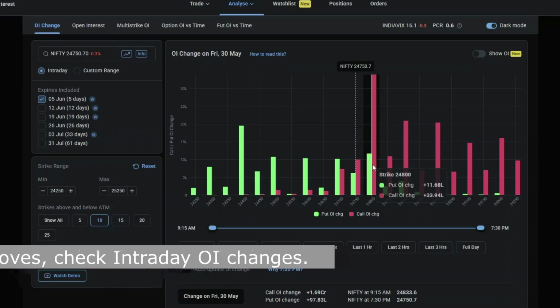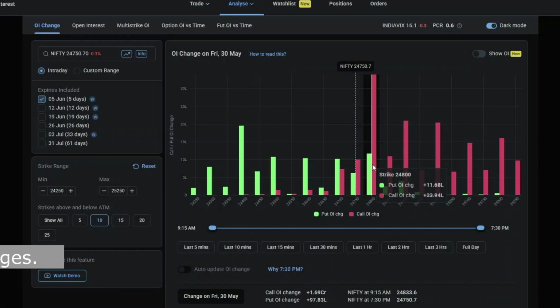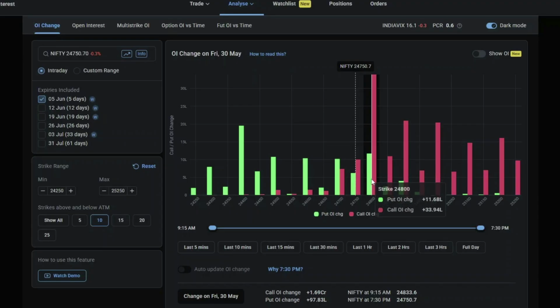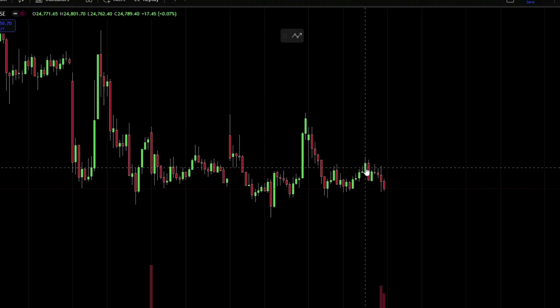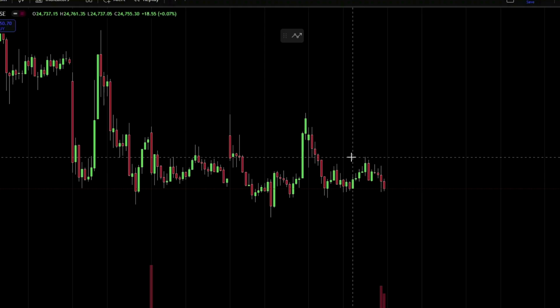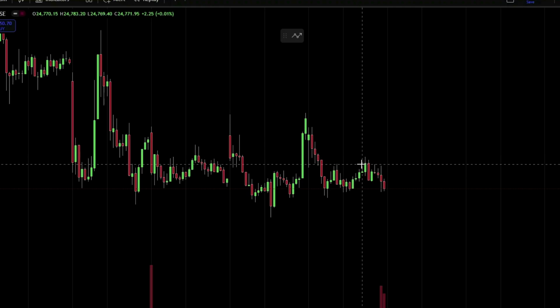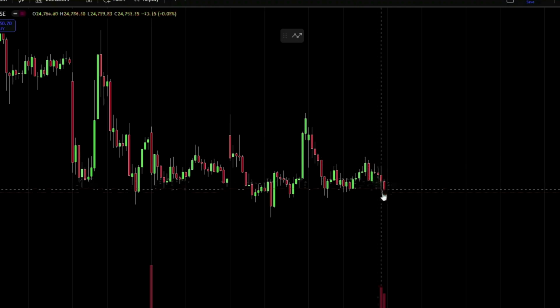So if you look at even intraday 24,800, there is a good call writing, nearly 34 lakh of call writing versus put writing of 11.68. So these put writers might have hedged positions, and because the call writing is higher than the put writing, we can confidently say at that point of time call writers are strong and they are not allowing the prices to go above this 24,800. As you see, even the price action has confirmed somewhere on Friday. Prices have made a high at 24,801, but then immediately sellers stepped in, pushing the prices downside.